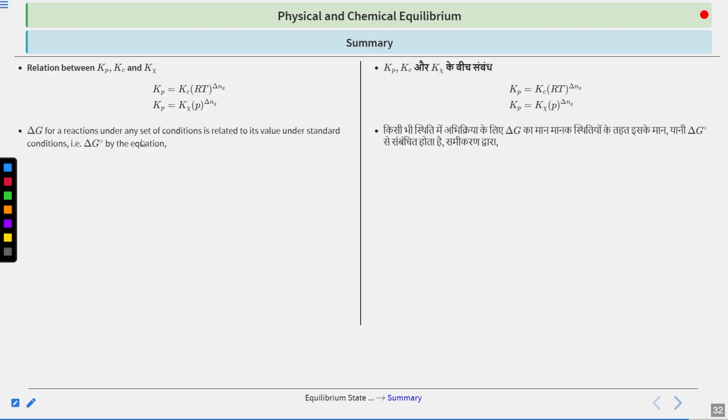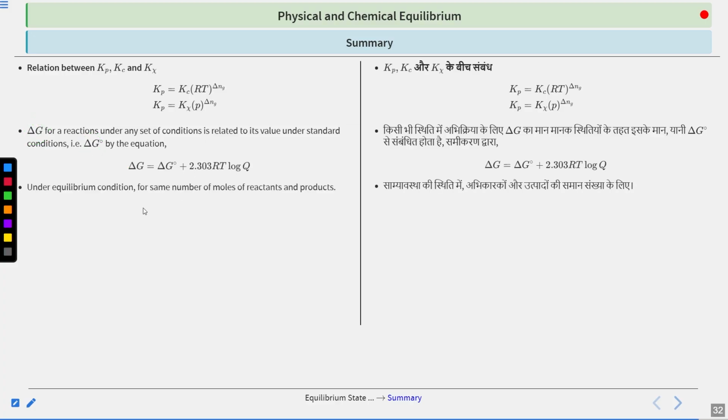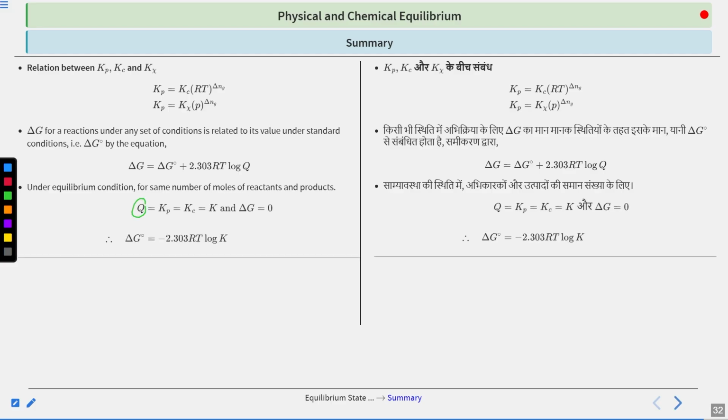Now there is a relation between delta G, your Gibbs free energy, at standard condition and equilibrium, which is delta G equals delta G naught plus 2.303 RT log Q. Now under equilibrium condition, the rates of forward and backward reactions are equal, so Q equals Kp equals Kc equals K, and at equilibrium delta G equals 0. So if you put delta G equal to 0 and Q equal to K, you will get delta G naught equals minus 2.303 RT log K.